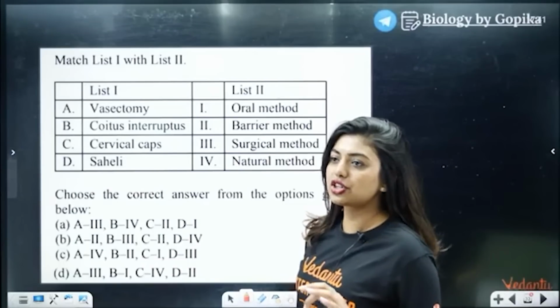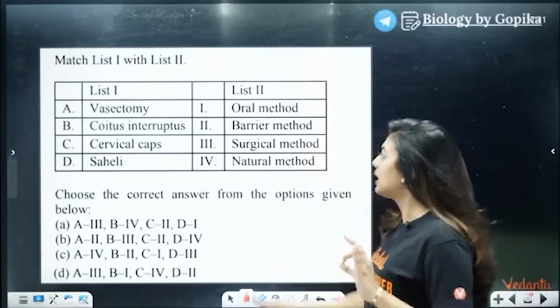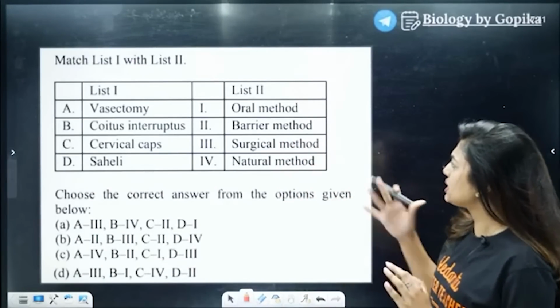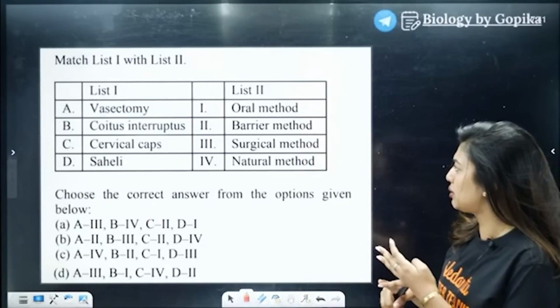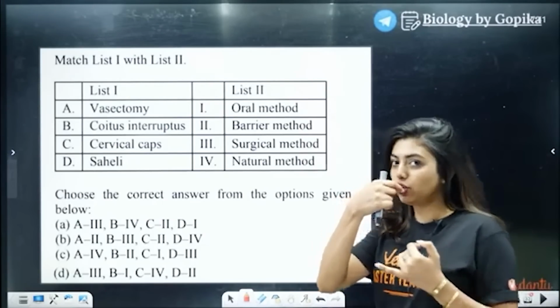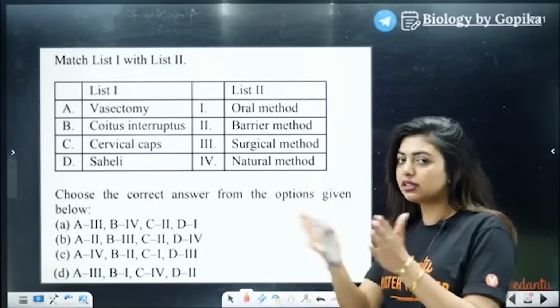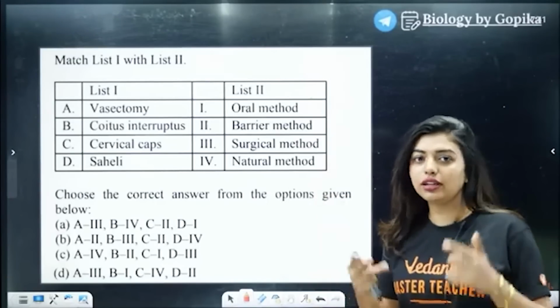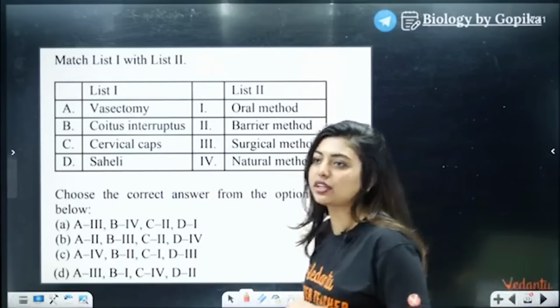You have to tell me the answer. Very easy question. Which has to be taken orally, which is a barrier method that you wear to separate, surgical method, you understood, no? Two methods only you have studied. Natural methods, three methods you have studied.